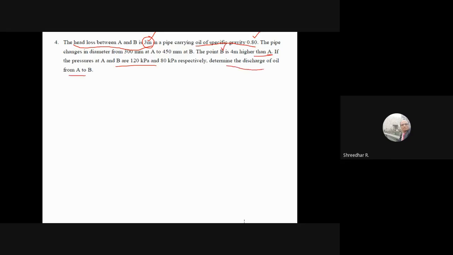So this is the sketch. You can draw it inclined, you can draw it vertical, but show that B is higher than A. It will not make any difference for the problem, because the vertical distance is given to you. For B, they have said that it is 4 meters higher.